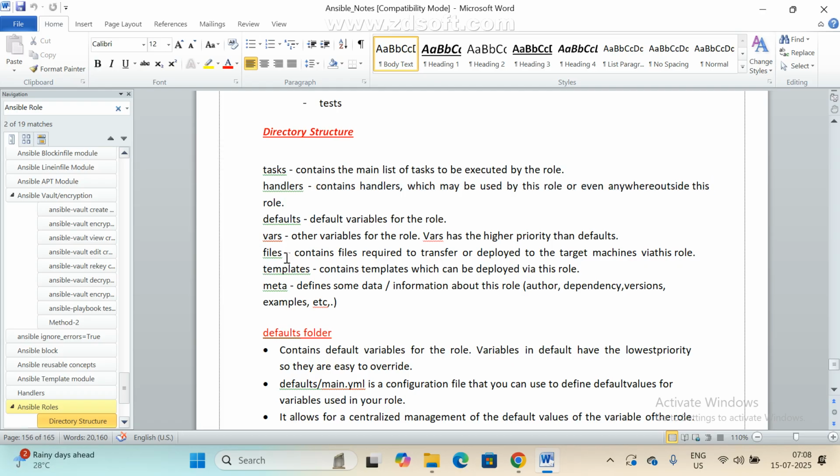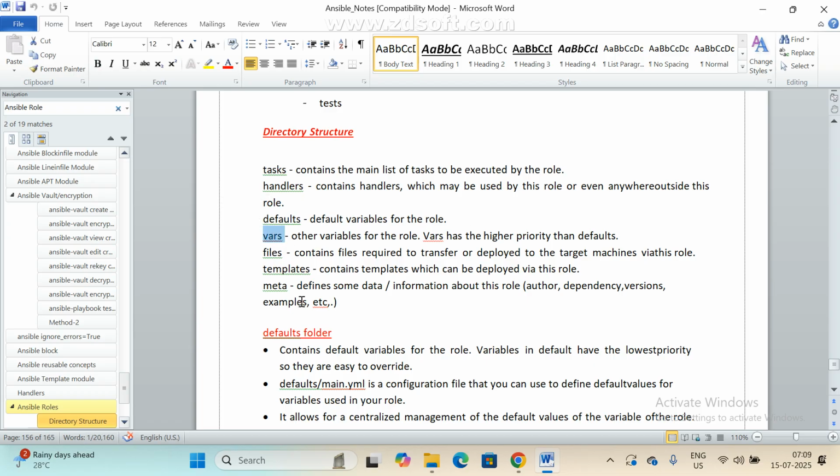Default. So there is a default variable for the role. Role variables can be declared. Yesterday we discussed where we can declare variables under the variable section. Correct? Yes. Same way, if you want to declare any variable, we can declare here also. So all default variables we can add here.